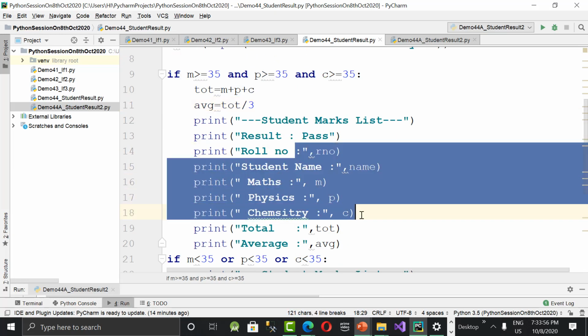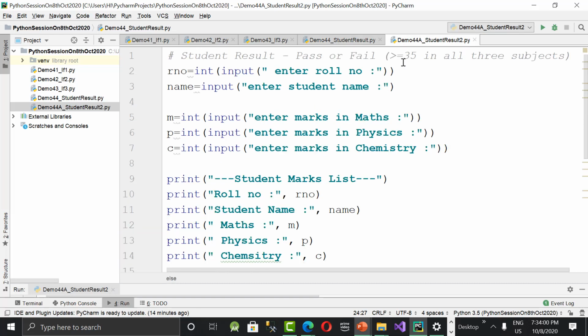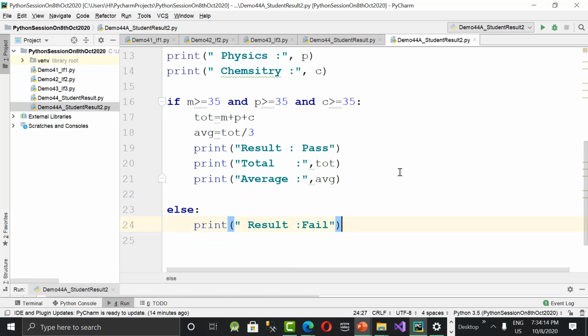What is meant by redundancy? Repeating the same code again and again. This should be avoided in good programming practice. When you are practicing coding, try to eliminate the commonly written statements, the repeating statements. So that is a good habit. And try to remove this kind of multiple conditions, instead of writing or many times, you can use else like that. Okay, that's good. Is it clear, guys?